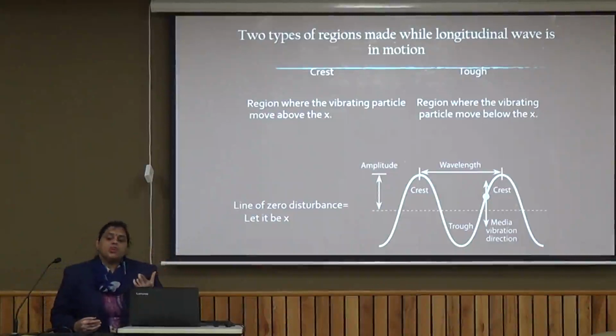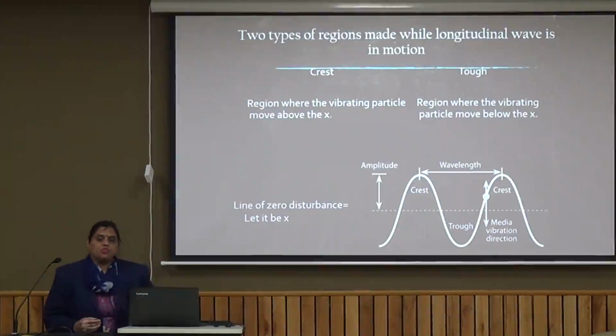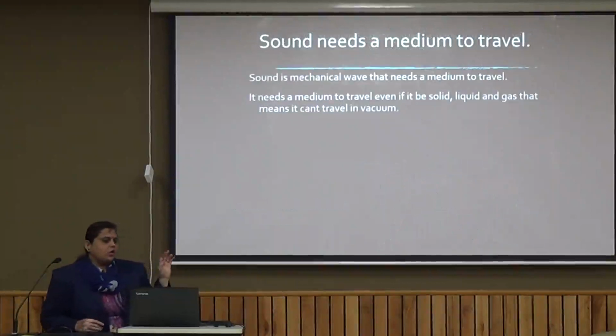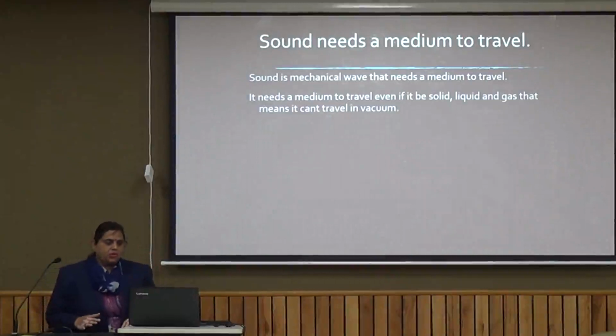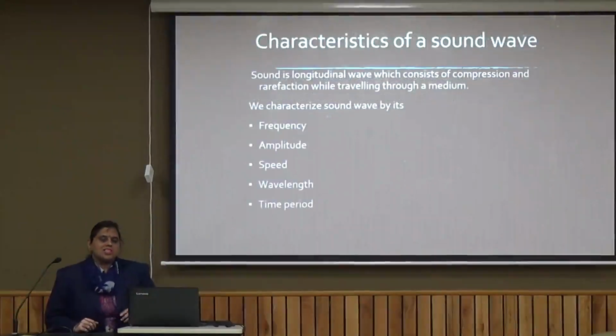And the distance between two consecutive rarefactions or two consecutive compressions is called the wavelength. So we have discussed till now that sound is a mechanical wave. It needs a medium to travel, and the medium can be solid, liquid or gas, all the three. Now let us quickly discuss the few characteristics of a sound wave. A sound wave can be characterized by these factors, which are known as frequency, amplitude, speed, wavelength and time period.